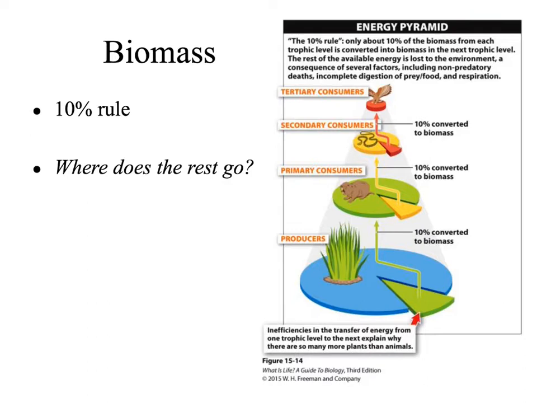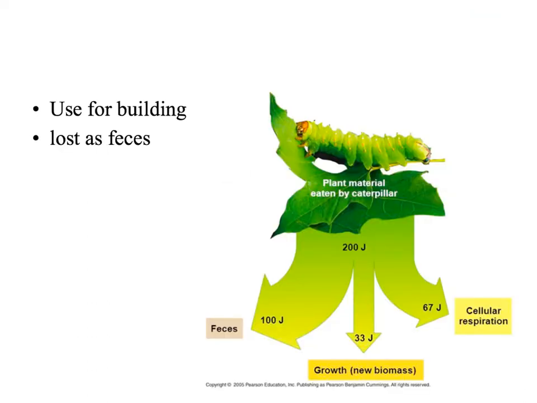So, if we look at the biomass and 10% rule, where does the rest of that mass go? Much of that mass and energy is actually lost in feces. Plant material is made of many compounds that animals cannot digest, things like cellulose. So a great deal of what these organisms eat is actually not available to them. The rest of the biomass and energy will be used for things like growth or adding new biomass and cellular respiration to get energy to maintain their living systems.